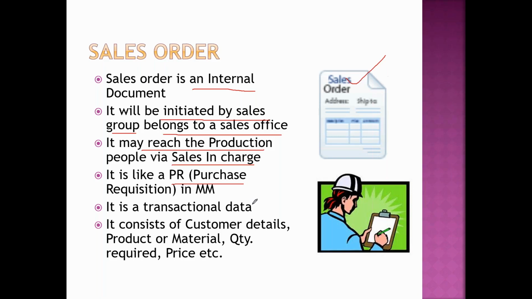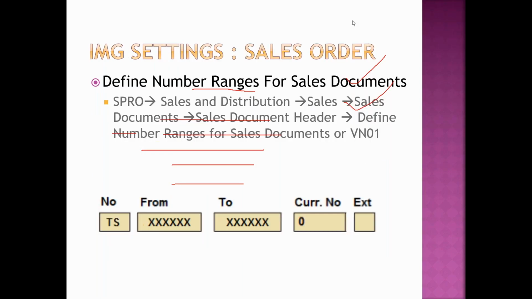Because it is a document, naturally document type and number ranges are all going to be there. Particularly, this document talks about who the customer is, what product they want, how much quantity they want, and what price they agreed. That price and everything will come into the picture. Now, what is a sales order SD consultant going to do? Just like for a PR, he will first go to the place where number ranges are created.